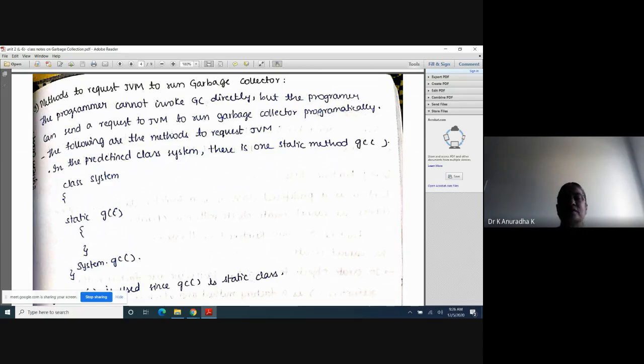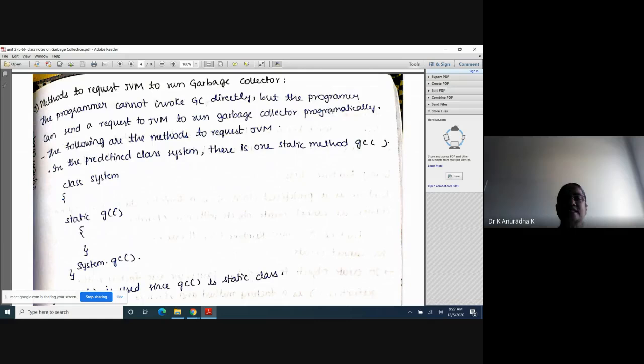Through a program, we can request JVM to run the garbage collector. These 2 lines are very, very important.